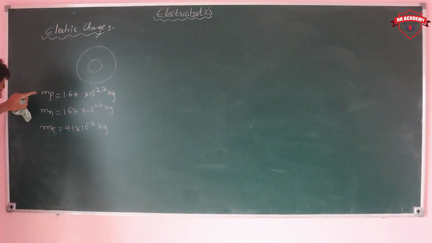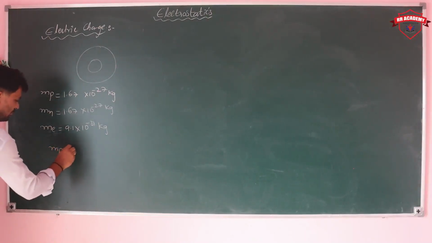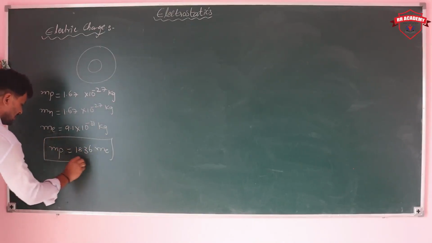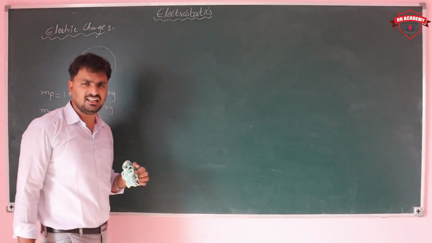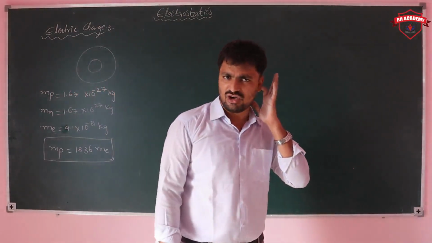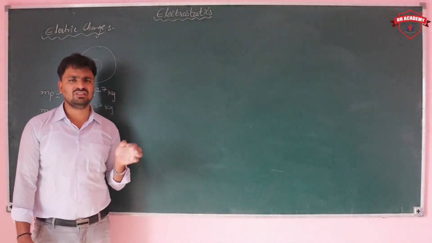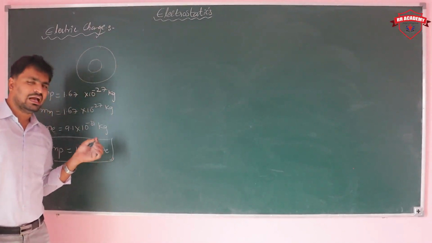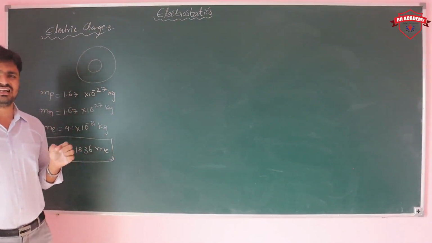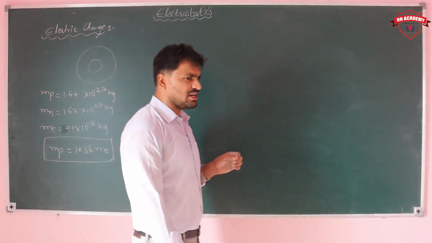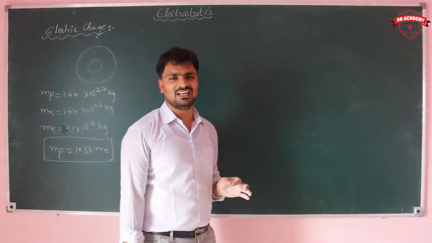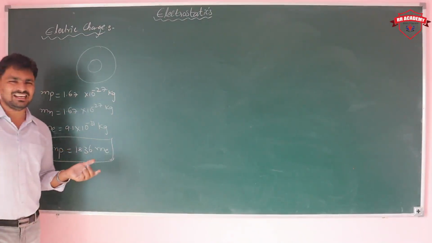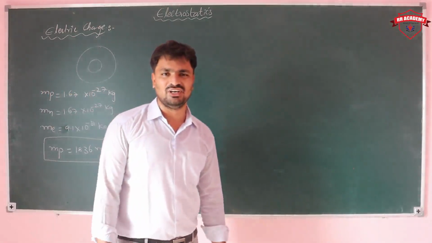The mass of the proton is around 1836 times the mass of the electron. So the proton is heavier than the electron. Electrons, protons, neutrons, those are the particles. Electrons and protons are charged particles and the neutron is an uncharged particle. So here the mass of the proton is 1836 times the mass of an electron.